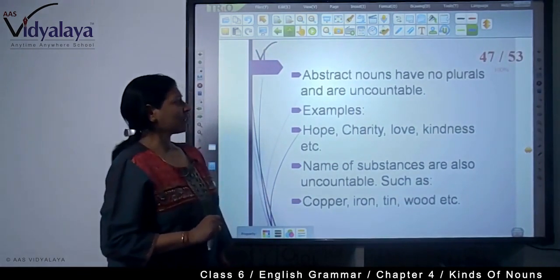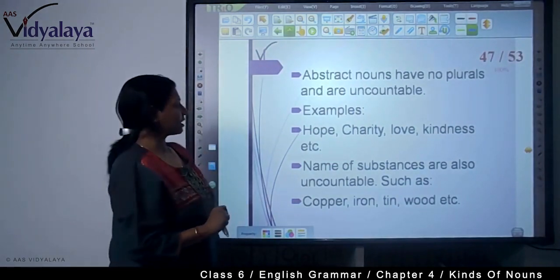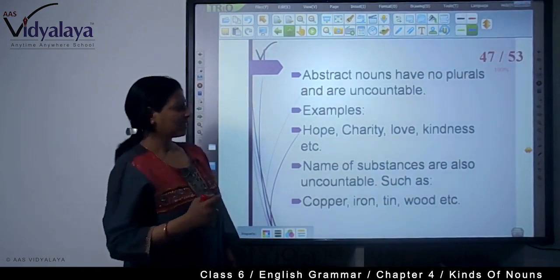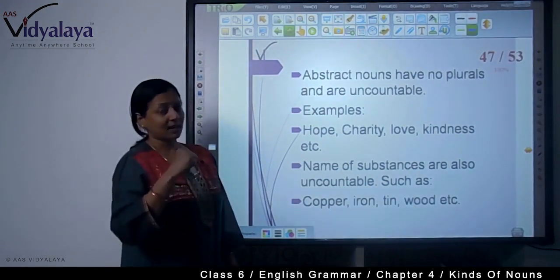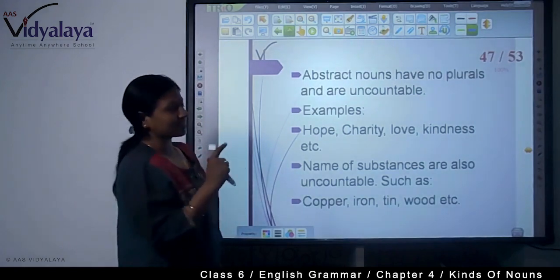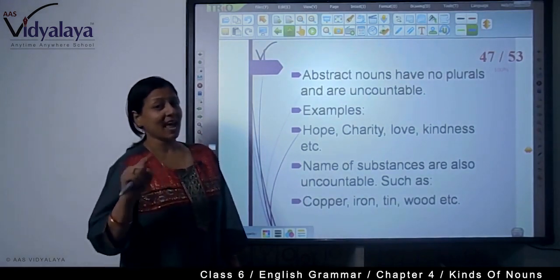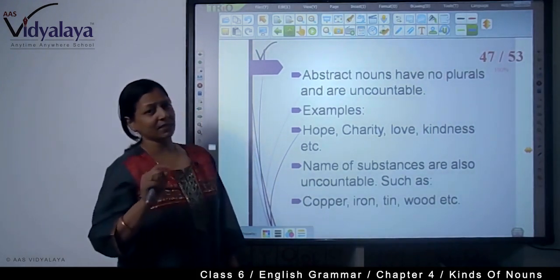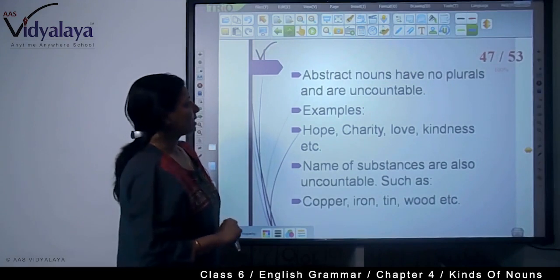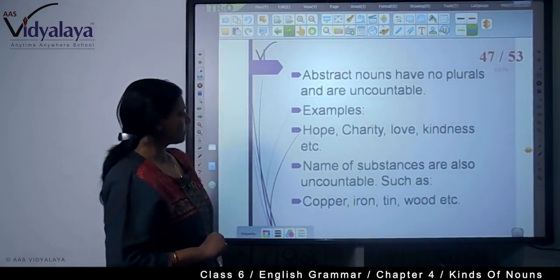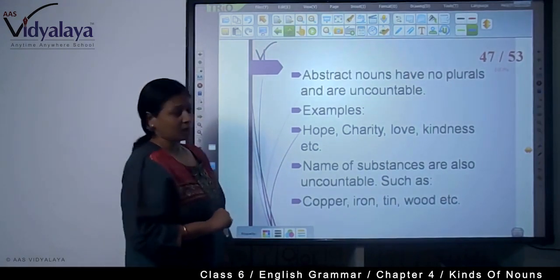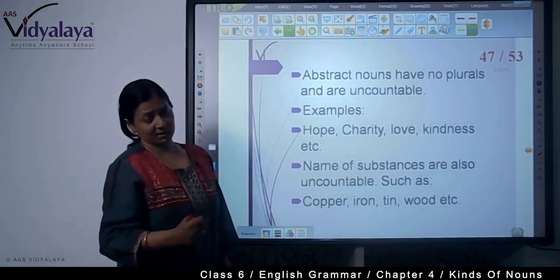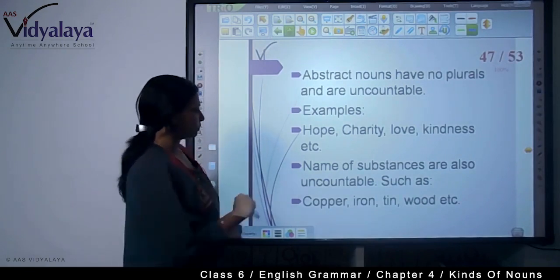Now, abstract nouns have no plurals and so they are uncountable. For example, hope, charity, love, kindness, etc. In the earlier slide, you learned that if kindness becomes kindnesses, an act of kindness, then it becomes countable. But the abstract noun itself is not countable. They have no plurals. Names of substances are also uncountable, such as copper, iron, tin, wood, just as I have told you.